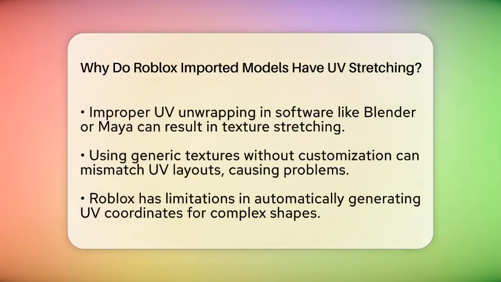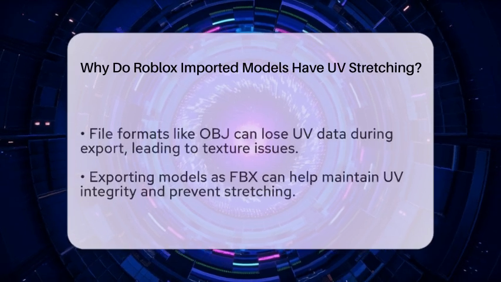Another common issue is using generic textures without customizing them. Many textures are designed for specific UV layouts. If you apply a texture that does not match your model's UV map, it can cause the texture to stretch or not cover the model well. Roblox also has limitations when it comes to automatically generating UV coordinates for imported meshes. This automatic process may not work well with complex shapes, leading to poor texture placement.